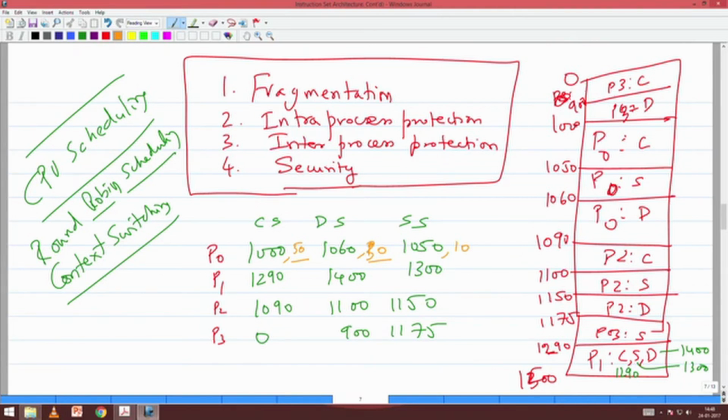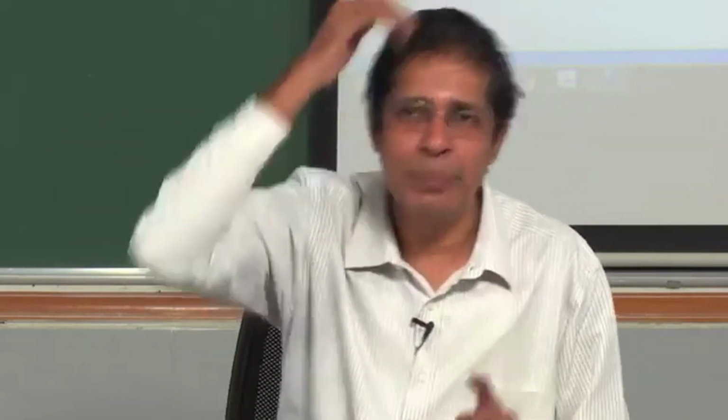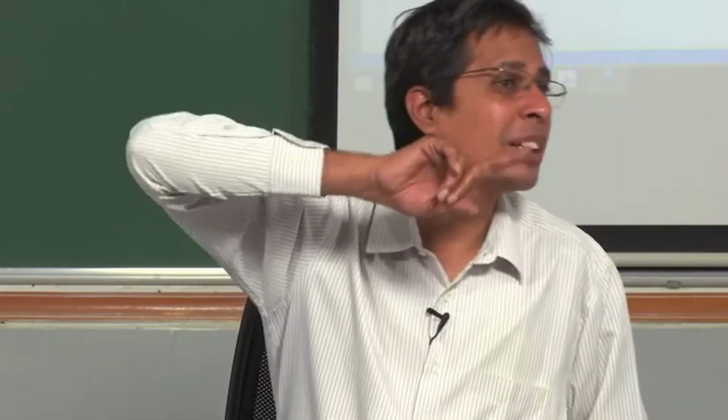Along with the base I will also store the limit, so that if this P0 starts executing beyond 50 bytes, if the offset is more than 50, that means I am going to access something I should not. I store the limit so that if I go outside that limit, then I am doing something wrong, correct?